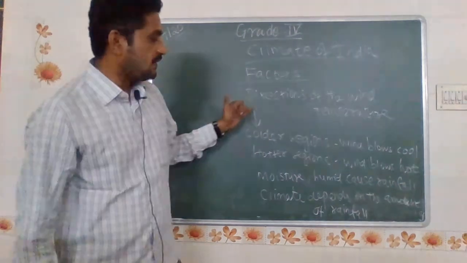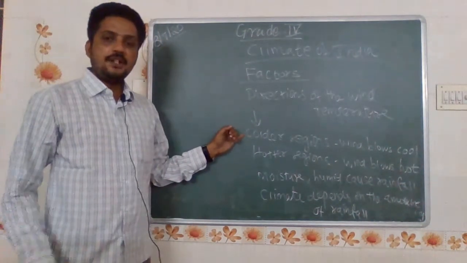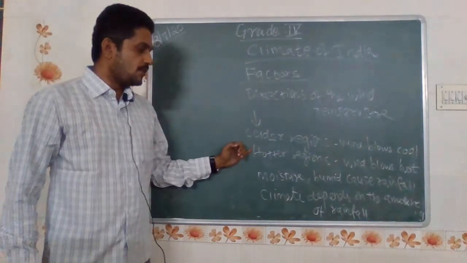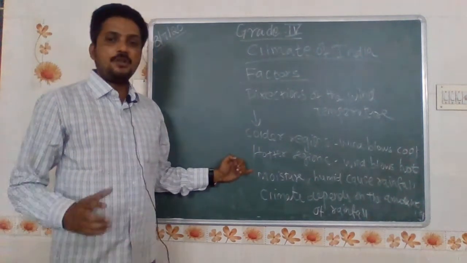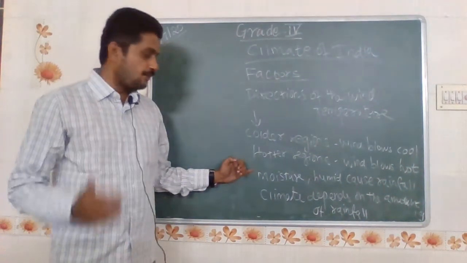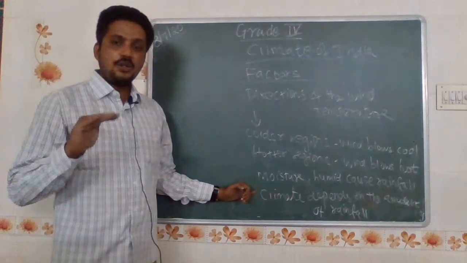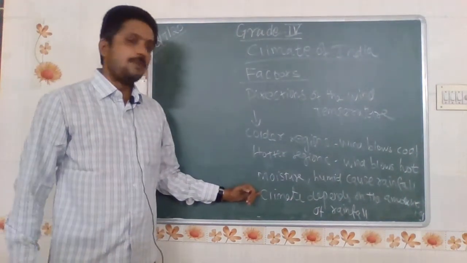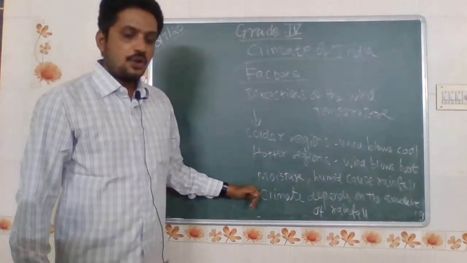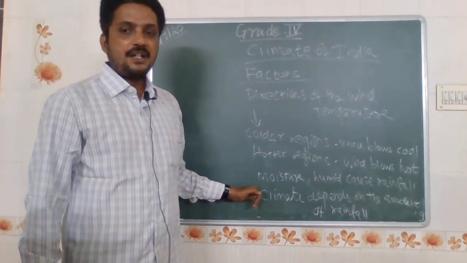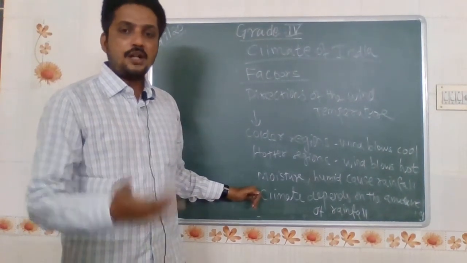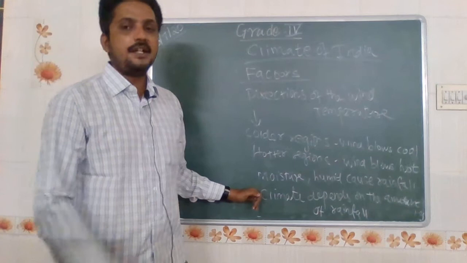Next one is directions of the wind temperature. In colder regions, wind blows cool. In hotter regions, wind blows hot. Because of moisture and humidity present in the air, it causes a heavy amount of rainfall. Depending on the amount of rainfall only, the climate will be dependent. Okay, so we have looked at the 3 factors affecting climate, and now we are looking at the major seasons in India.